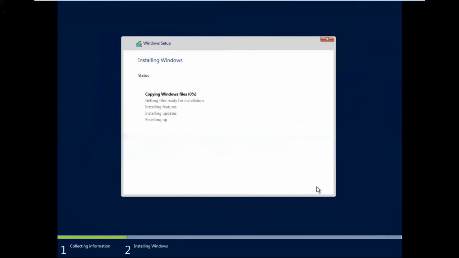Okay, it started installing. Once installed, it will ask for username and password. If you give the password, after that it will reboot and prepare the operating system. On top of Windows, whatever version you have installed, in this operating system you have to install SQL Server. That is our job. Once you install SQL Server, then start working. How to do it, what is the background, a lot of things we need to read about.